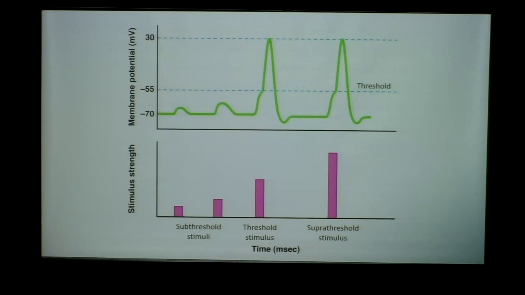So please be careful with wording. I've seen students get tripped up saying that the action potential is going to be bigger, it's going to be longer. Please drive it home that an action potential will always be the same duration and time, same amplitude. It will always go to +30.